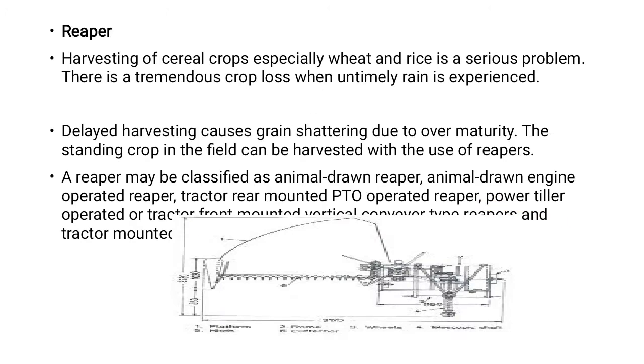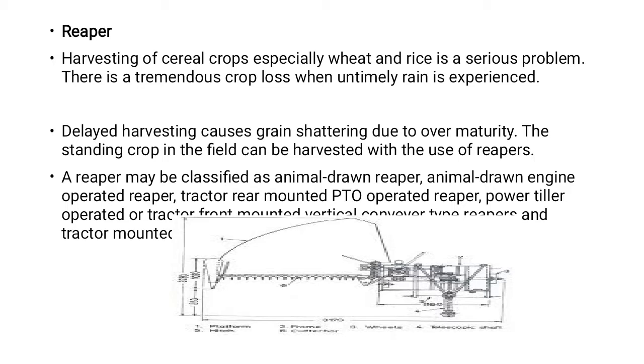The reaper is a machine generally used for harvesting grain crops. Harvesting of cereal crops, especially wheat and rice, is a serious problem. There is a tremendous crop loss when untimely rain is experienced. Delayed harvesting causes grain shattering due to over maturity. The standing crop in the field can be harvested with the use of the reaper.